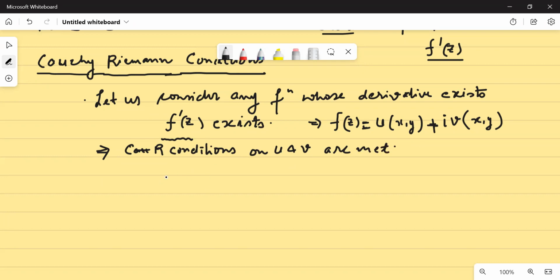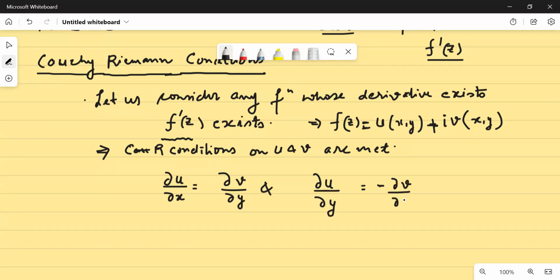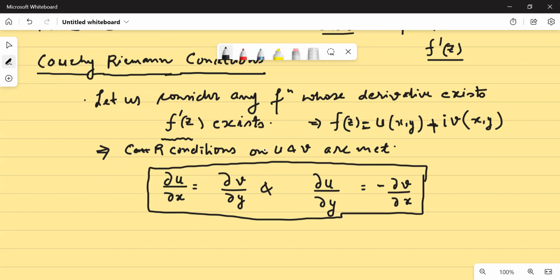What are those conditions? The conditions are that del U over del X would be equal to del V over del Y, and del U over del Y would be equal to minus del V over del X. So these are the conditions which are satisfied if your function is differentiable. So if f is differentiable, that is f dash exists, and f of z is equal to u as a function of x, y plus iota v as a function of x, y, then the Cauchy-Riemann conditions are met.